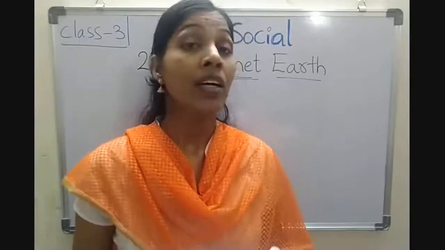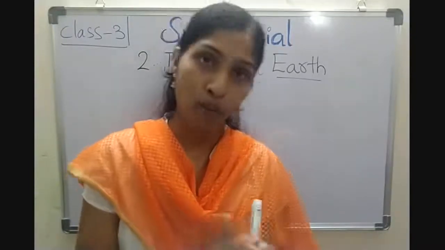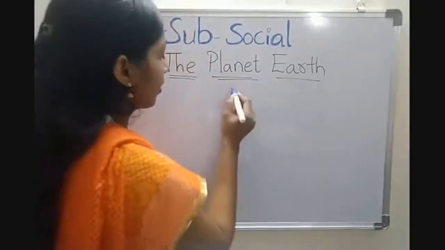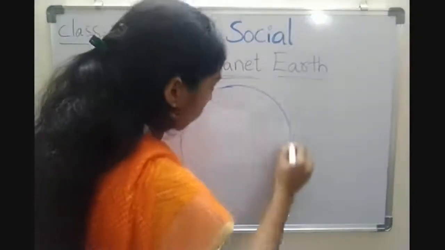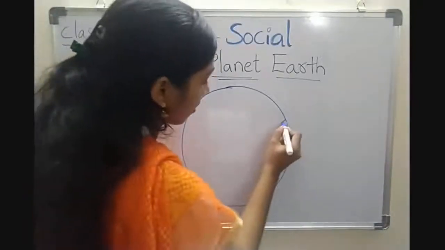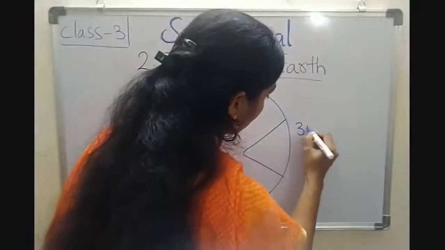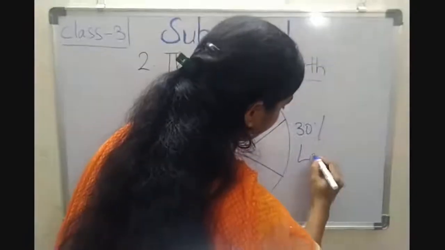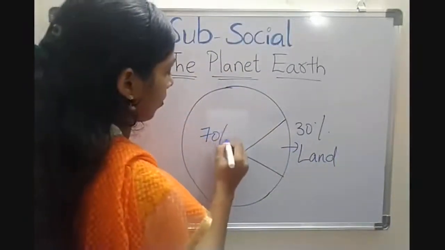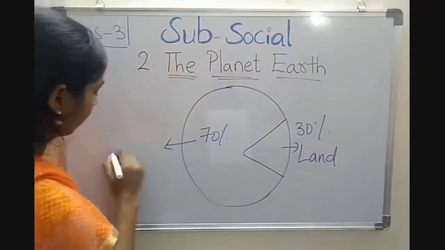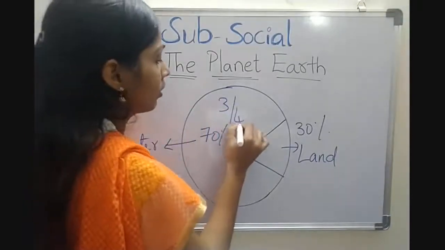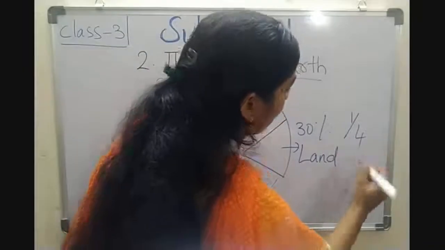Now the earth is made up of water and land. 70% of the earth's surface is covered with water, and the remaining 30% is covered by land. 70% water, or we can say 3/4, and 1/4 land.